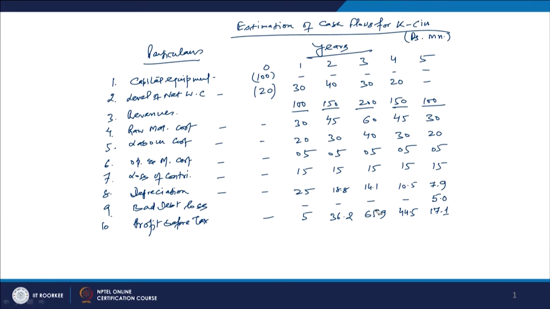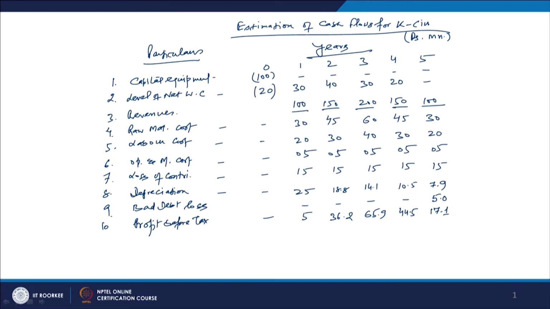So, we have now calculated the total cost, the revenue, and the profit before tax.